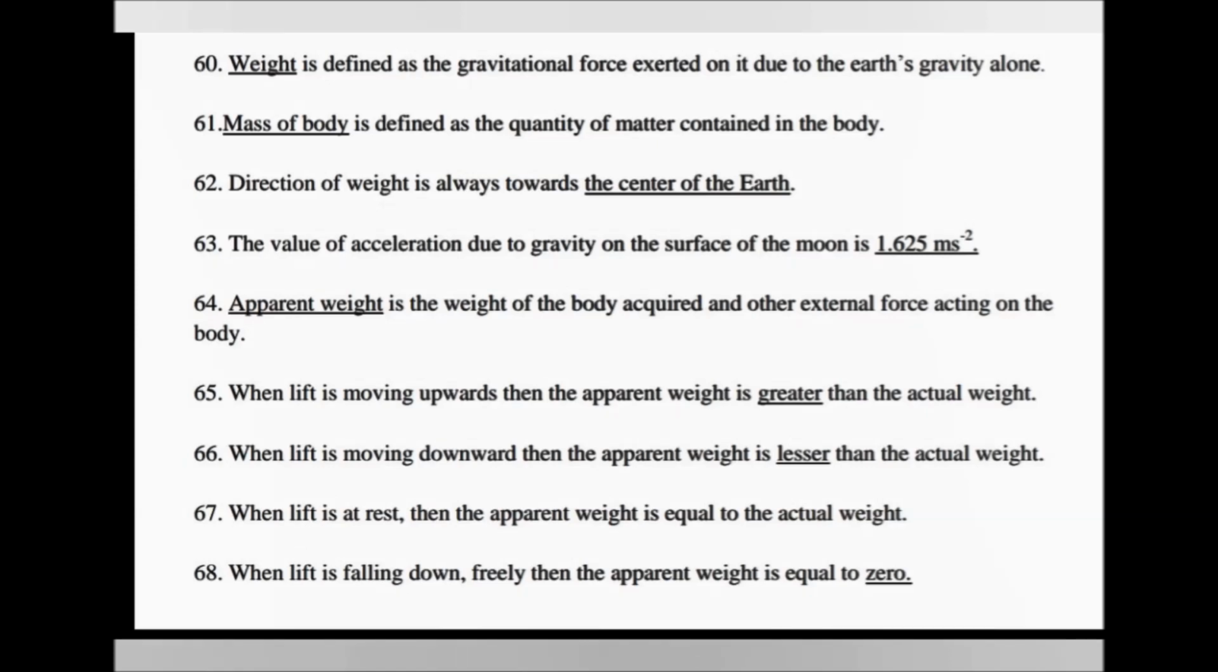Apparent weight is the weight of the body acquired under other external forces acting on the body. When the lift is moving upward, the apparent weight is greater than the actual weight. When the lift is moving downward, the apparent weight is lesser than the actual weight. When the lift is at rest, the apparent weight is equal to the actual weight. When the lift is falling down freely, the apparent weight is equal to 0.